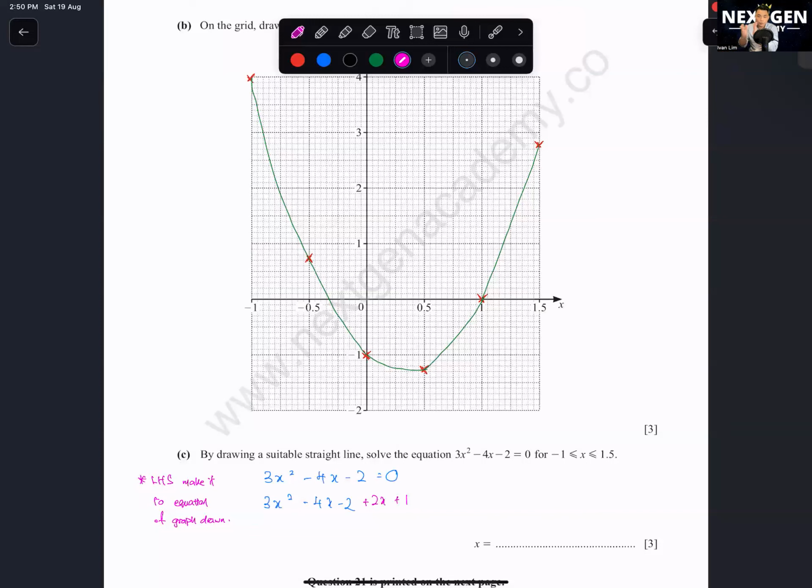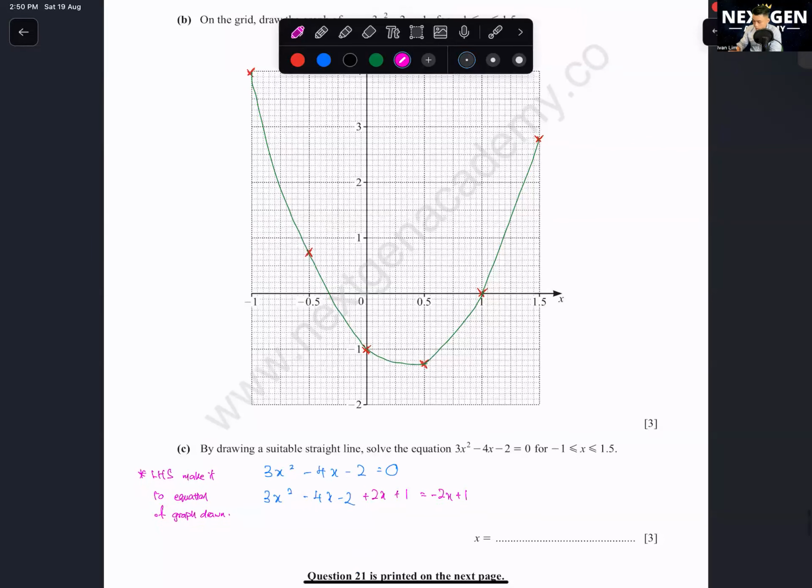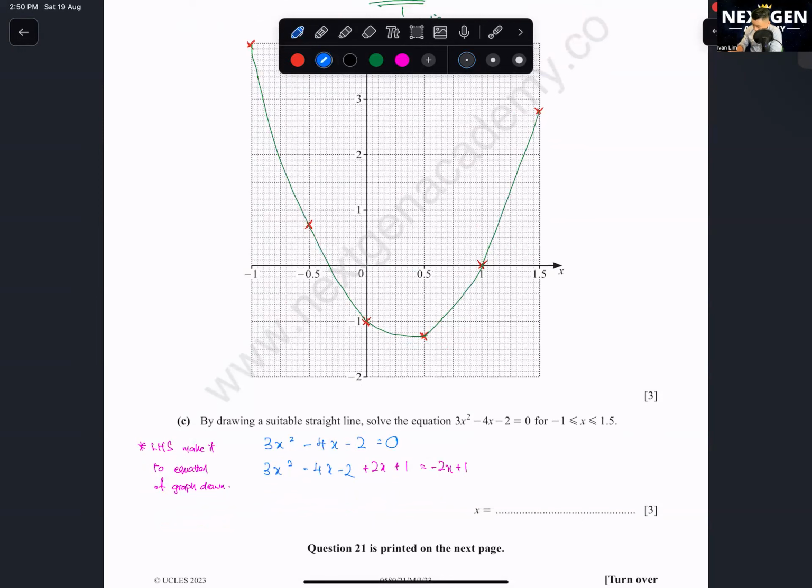Okay, so if you put it on the left-hand side, your right-hand side you also need to put the same things. Because it's an equation, you need to balance it. Okay, then my equation will become 3x squared minus 2x minus 1 equals to 2x plus 1.